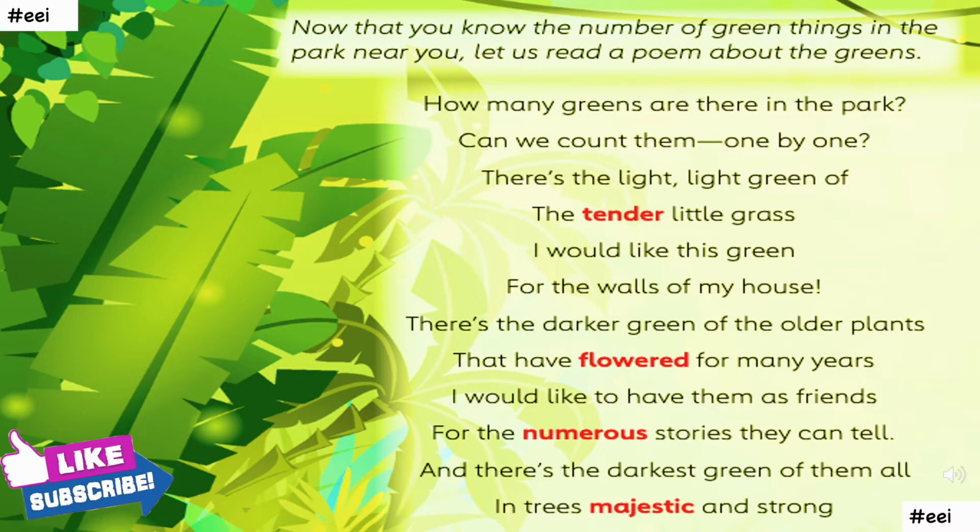So here the poet is talking about the different shades of the green color and is also saying that we can easily count them one by one. Of course, as it's a question also, rhetorically the poet is asking.